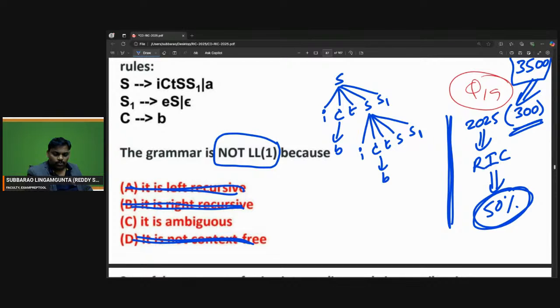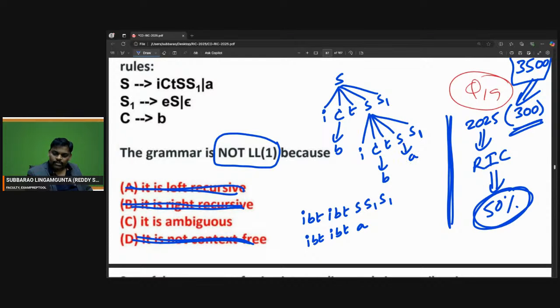Now if you observe clearly, ibt followed by ibt. Now I have S1, S1 in my hand. Remember, this S means a. That is okay.